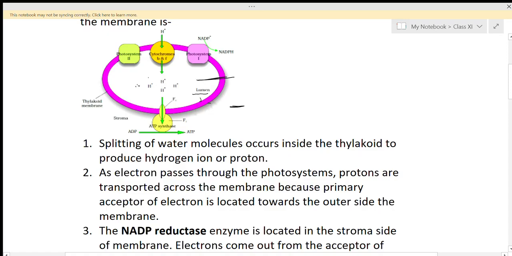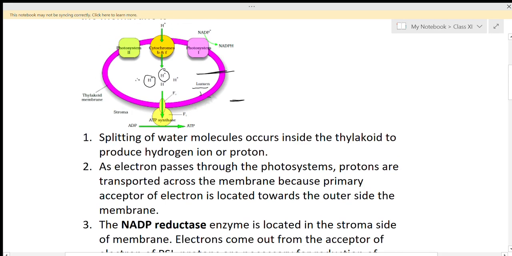Due to this, H plus ions, or protons, are generated. Water splits into H plus and OH minus, and electrons are also produced. So a large amount of protons is produced inside the lumen.